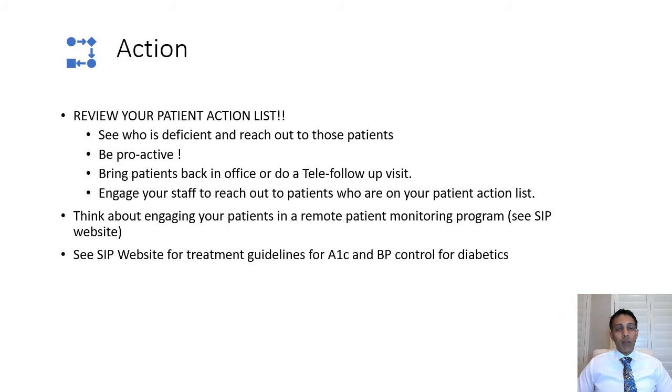So what can you do to help improve upon this metric? Number one, review your patient action list. If you are not receiving the patient action list, please contact your practice support representative or reach out to the SIP quality team. See who is deficient and reach out to those patients who are on your list. Try to be as proactive as possible. Make sure to review your patient action list at every visit to see if there's an opportunity to close this metric at an in-person or video visit appointment.